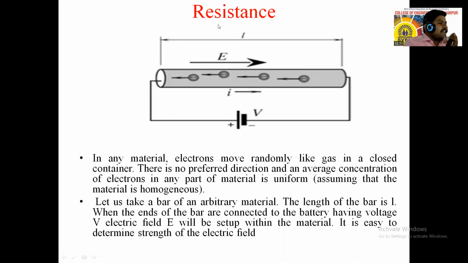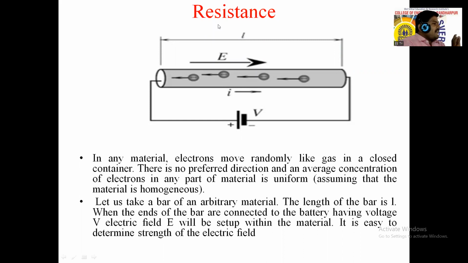Next, it depends upon length. According to the definition of resistance, R is equal to rho L divided by A. What are L and A? Length and area. That means the dimension, or geometry, or shape of that material.